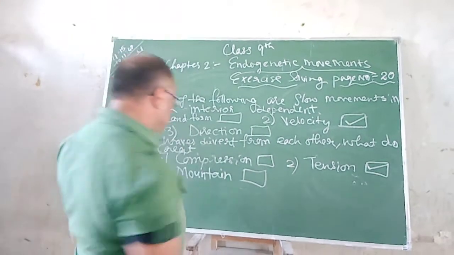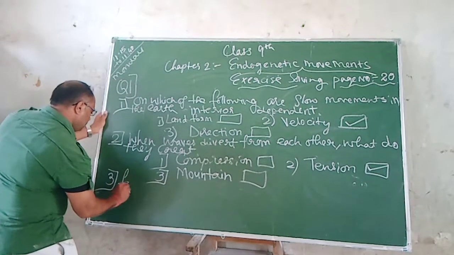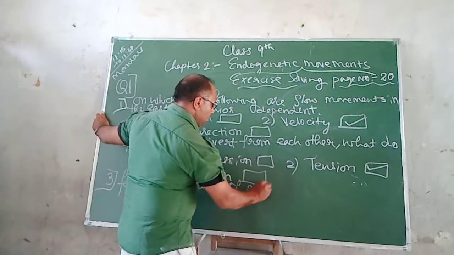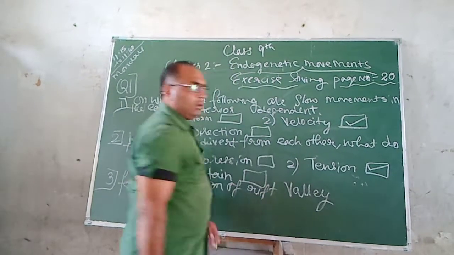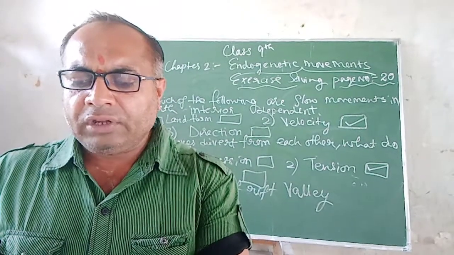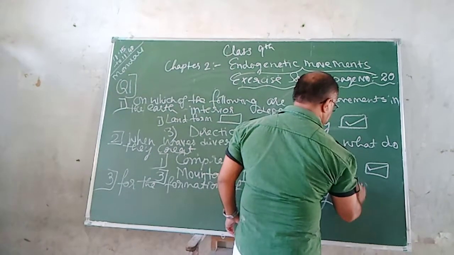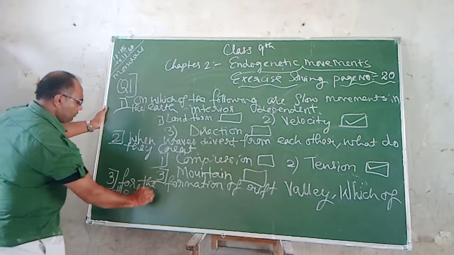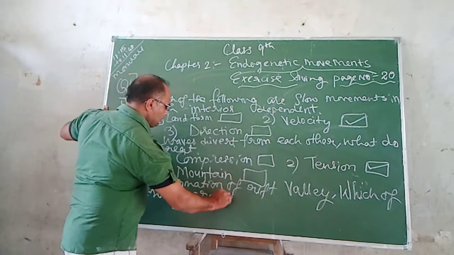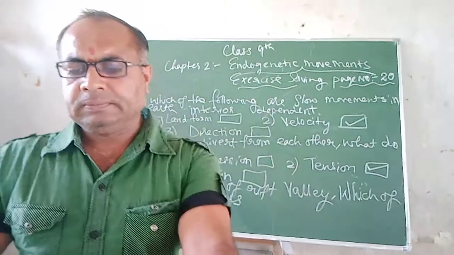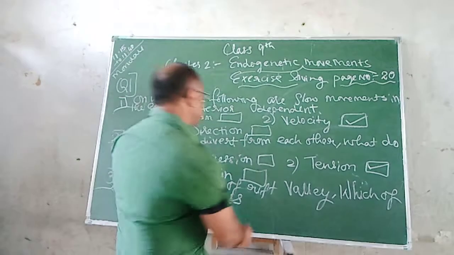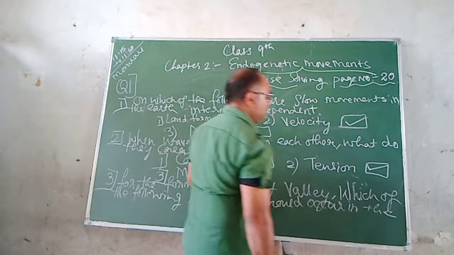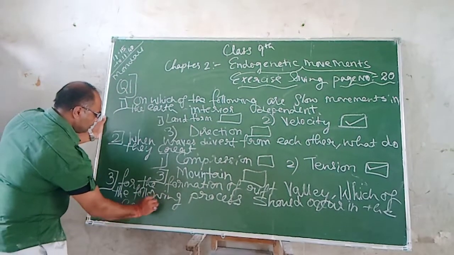Question number 3. For the formation of a rift valley, which of the following processes should occur in the earth's crust?